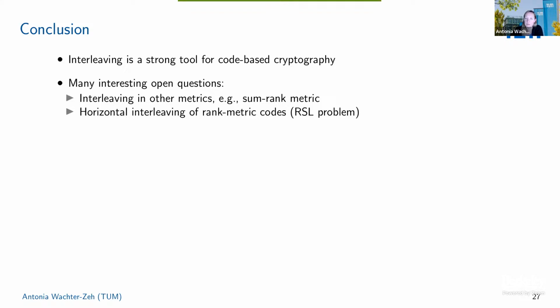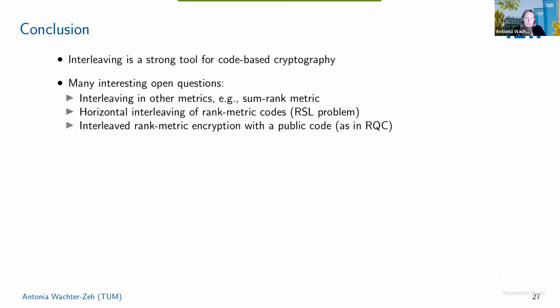It's a bit strange at first glance that everything works out nicely for vertical interleaving, that you can do decoding of any linear vertically interleaved rank metric code for high interleaving order, but you cannot for horizontal. That is a bit strange, so maybe it's really a hard problem that would be interesting to prove, or vice versa, maybe taking the tools from interleaved coding theory, it's possible to consider the rank support learning problem from a different perspective and maybe find a more efficient algorithm to solve it.